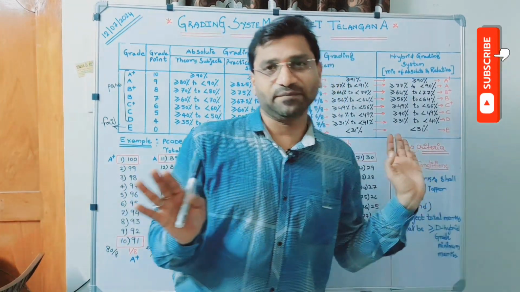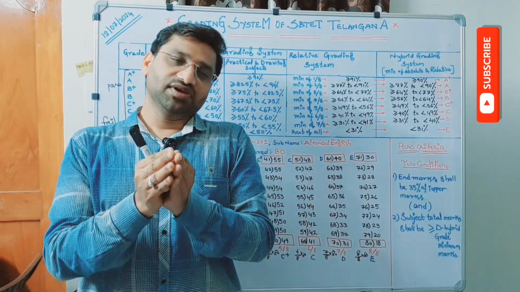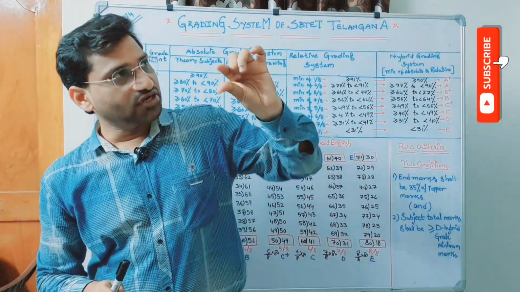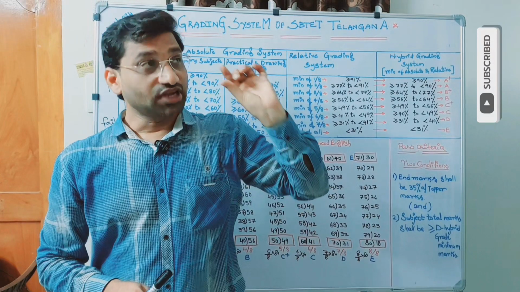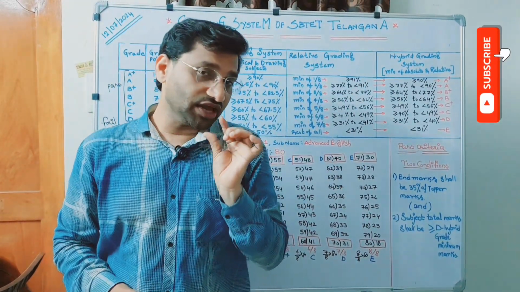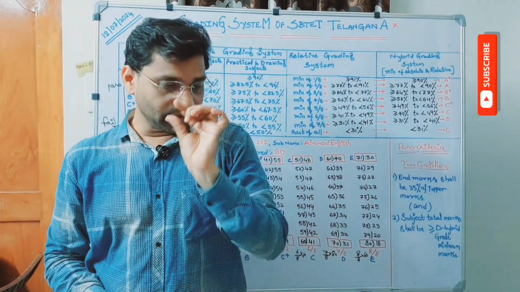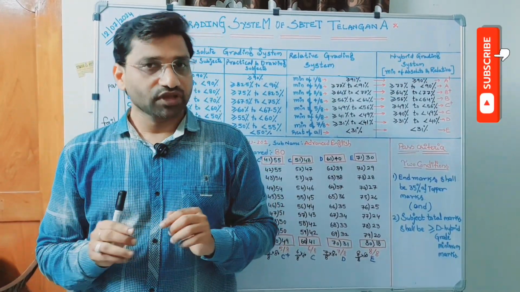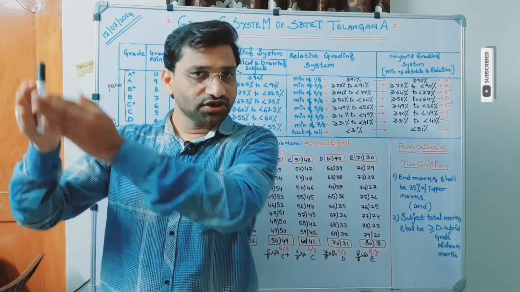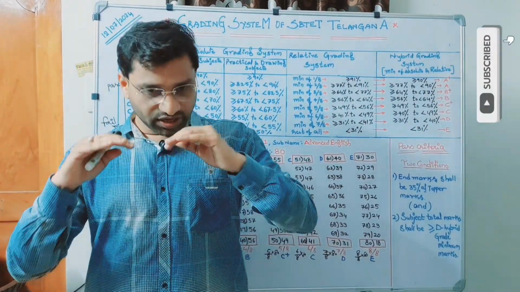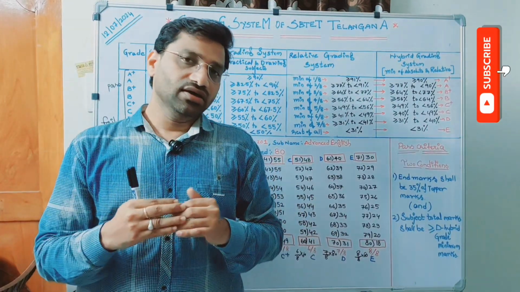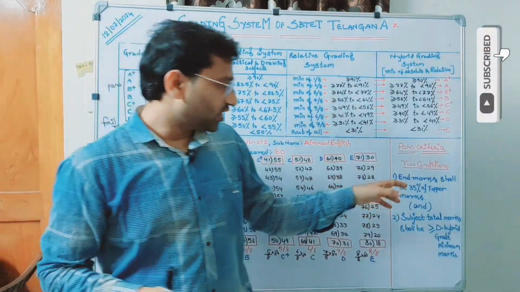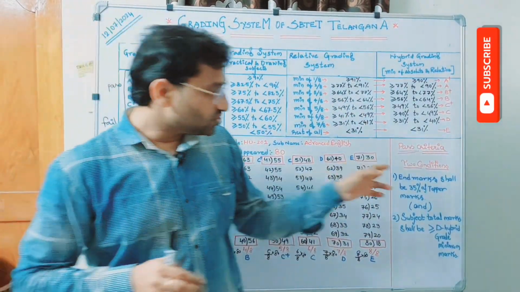I am writing 35% only, but 35% is fixed on the maximum marks. 35% of maximum. What is the maximum here actually? You are conducting the question paper examination for 40 marks. So 35% of 40 marks is 14 marks. So with respect to earlier criteria, if we say that the candidate secured 14 marks in the end examination, the first criteria is fulfilled. But here it is not so.